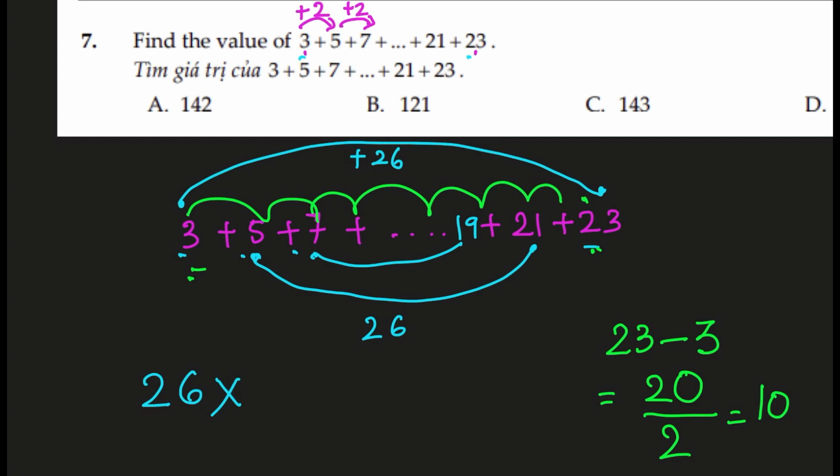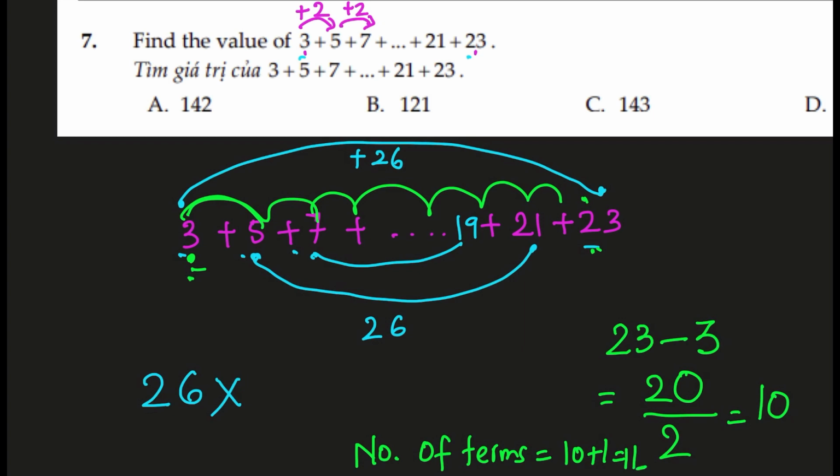So the number of terms we have, don't get confused, is not 10. 10 jumps were required, but we also have the first term to count. So the number of terms is number of jumps plus 1, which is 11. There are a total of 11 terms.